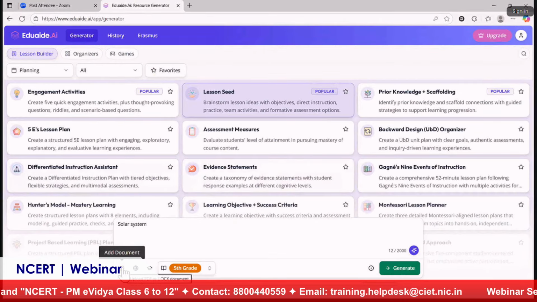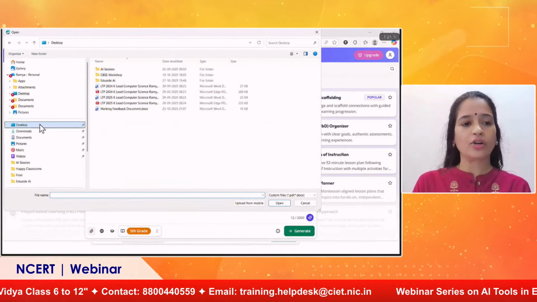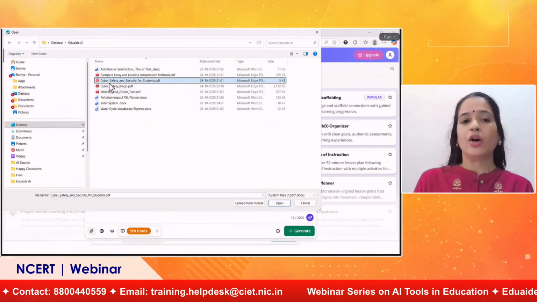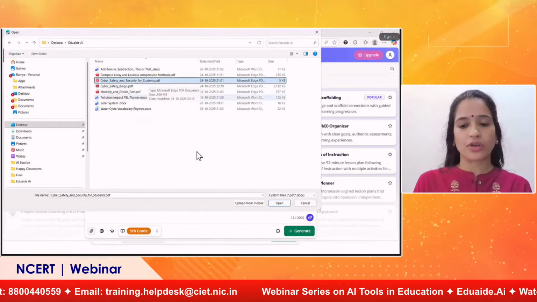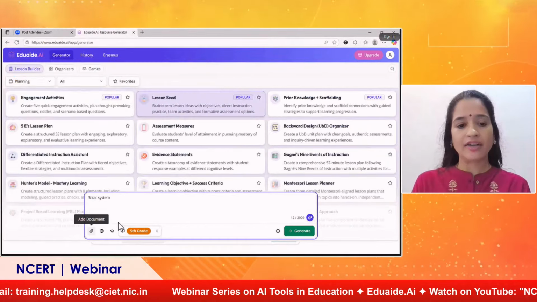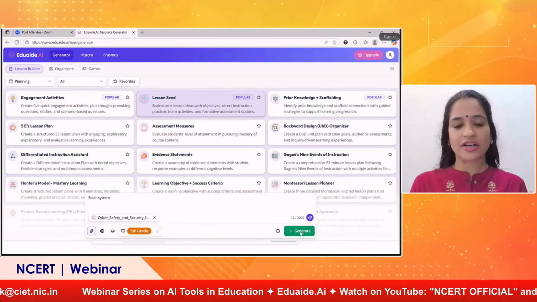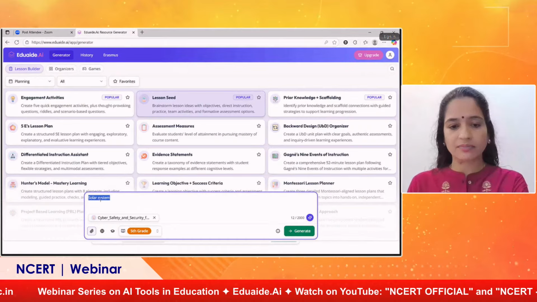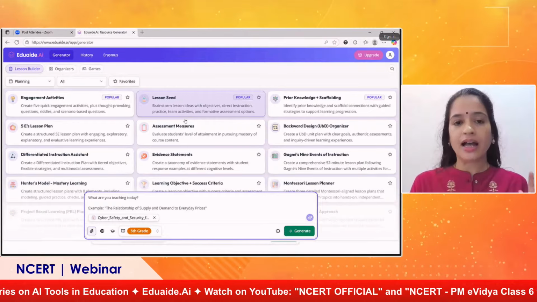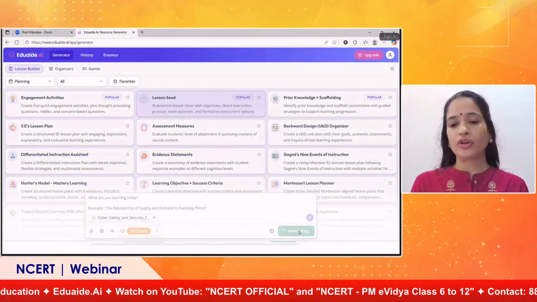Now I'll click on this add document, and select the document wherever it is saved. Okay, so this is the document: cyber safety and security for students. It talks about cyber safety and security. I've just added the document here, and I'm going to click generate. I'll remove the solar system, and the document is added. I'm not going to type in anything. I have selected lesson seed and I have uploaded the document, and I'm going to click generate.